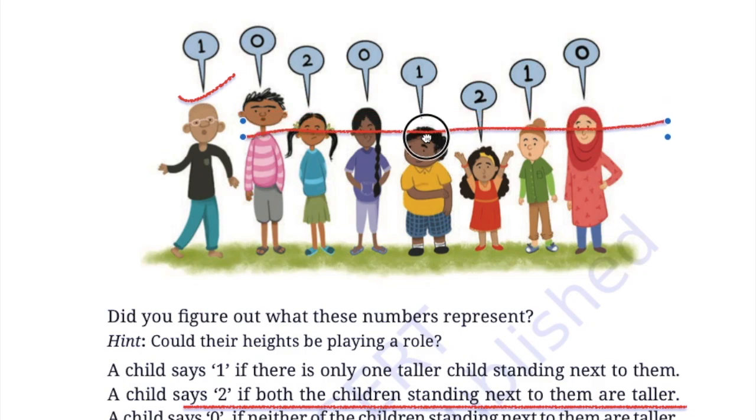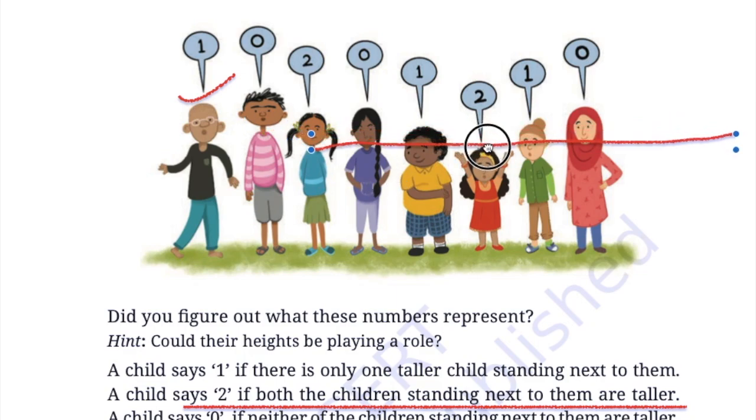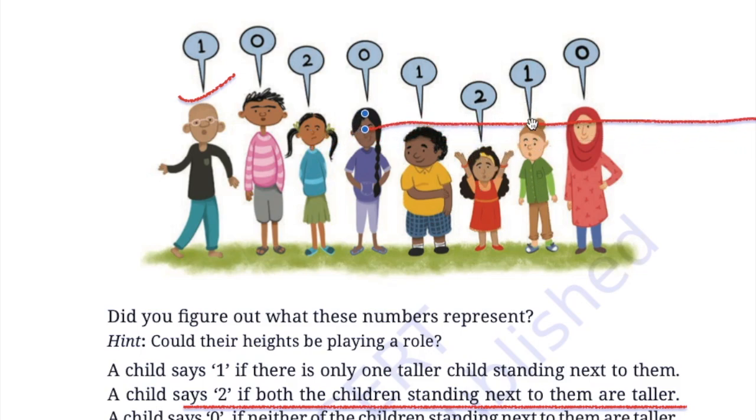She is saying 0, left side smaller, right side also a smaller child. He is saying 1 because this girl on the left side is, you know, our left right answer. I hope you understand. She is saying 2, both left and right are taller in height. He is saying 1 again, now she is smaller in height and she is taller in height. And the last child is saying 0 because he is taller than the one beside him.